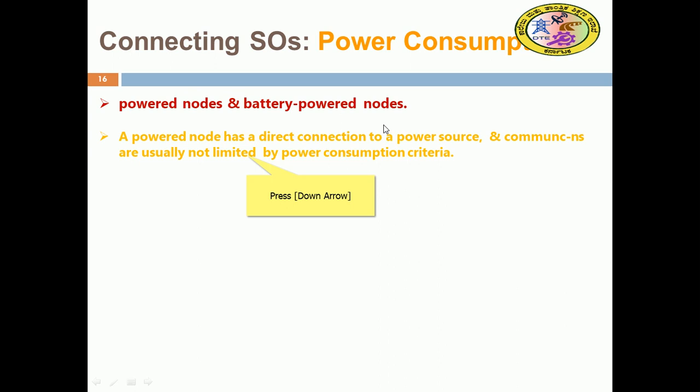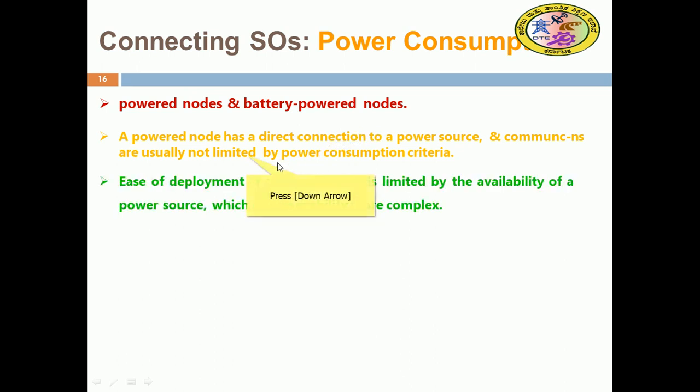The ease of deployment of powered nodes is limited by the availability of the power source, which makes mobility more complex. In a mobile case it may be quite difficult. Battery powered nodes bring much more flexibility, even for mobile, motion oriented or stationary smart objects.